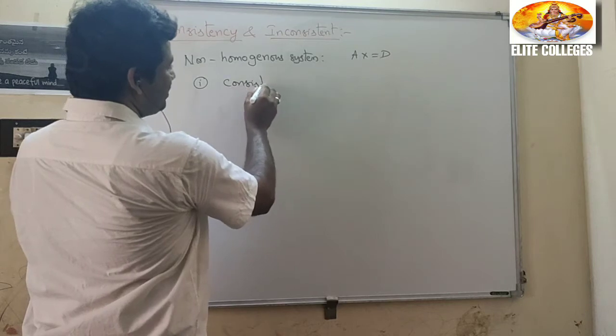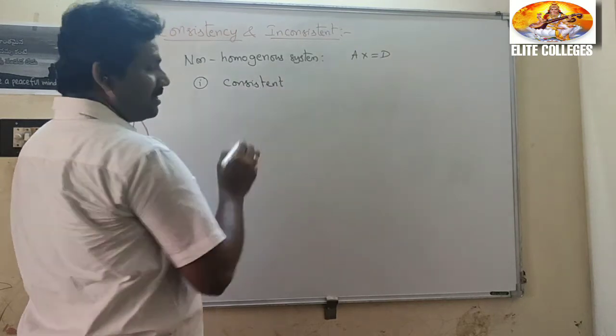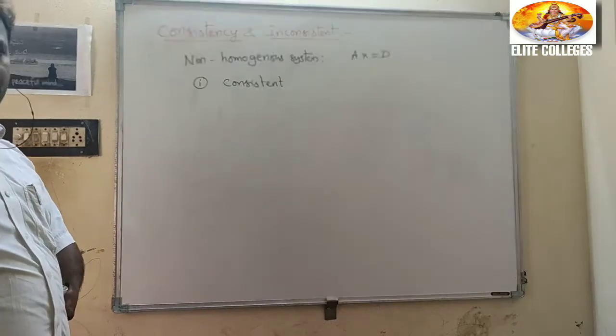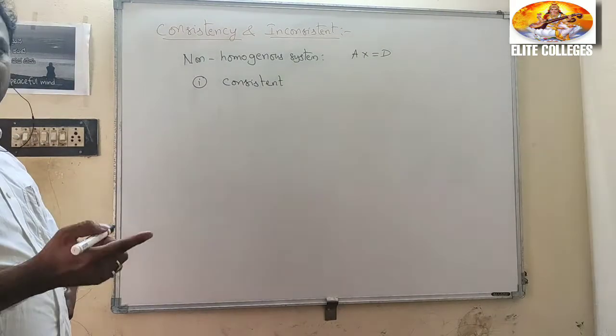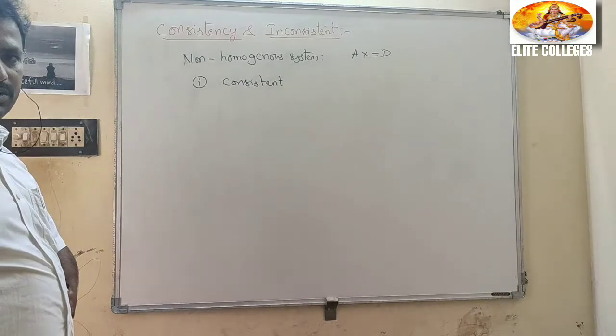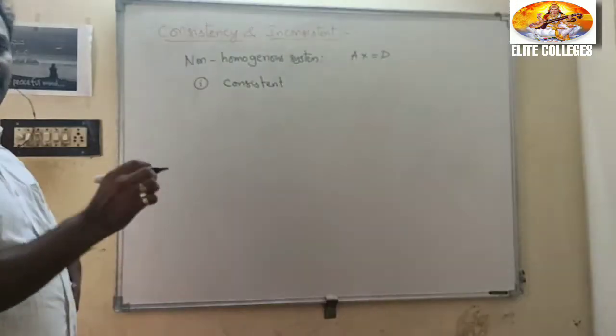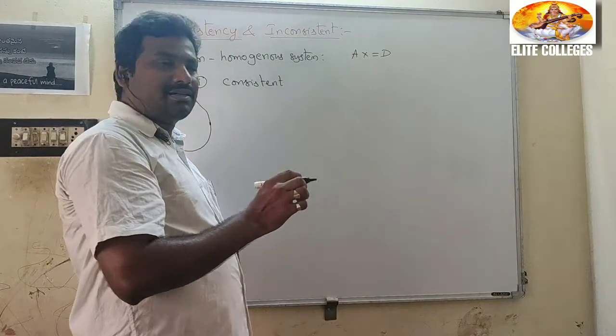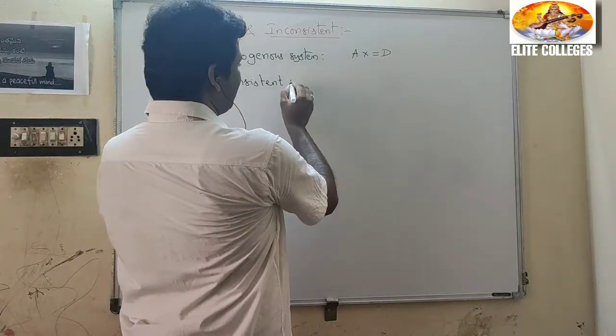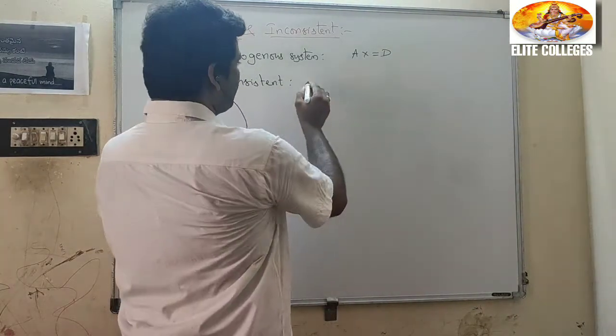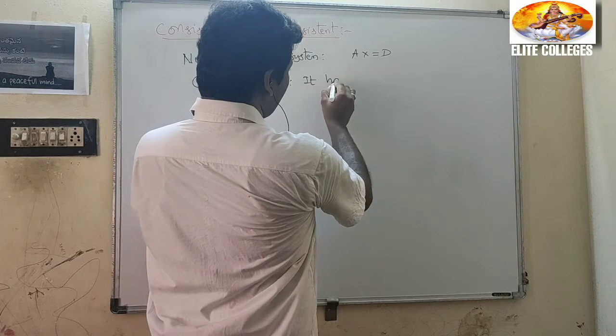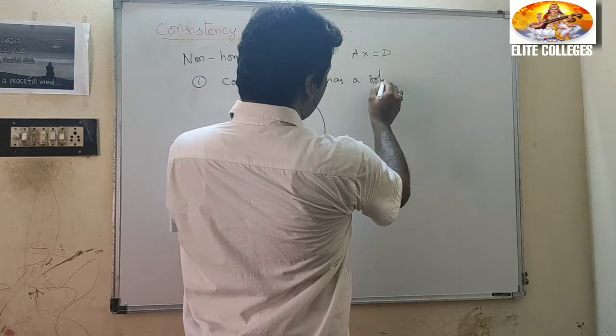First thing, what does consistent mean? Consistent means the system of equations has a solution. Either it may be a unique solution or infinitely many solutions. If the system of equations has a solution, then it is consistent.